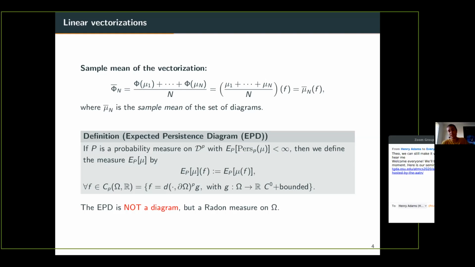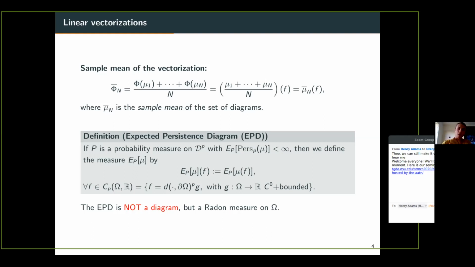You will have that the mean of the vectorizations is equal to the vectorization of the mean, which is something that you expect because everything is linear. By vectorization of the mean, I mean this is equal to mu bar n of f, where mu bar n is the sample mean of the set of diagrams that Theo has already introduced.